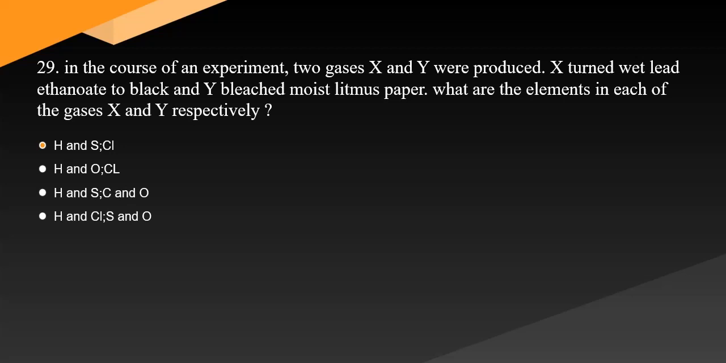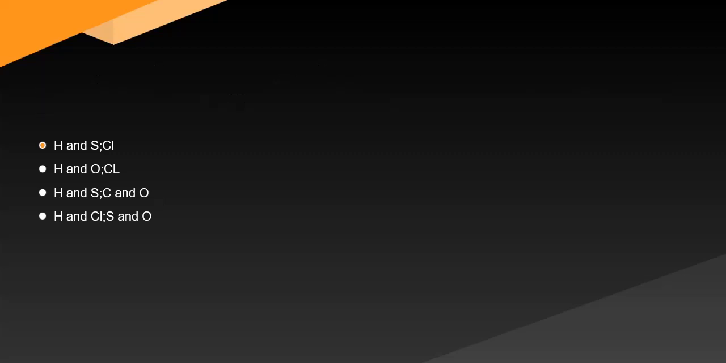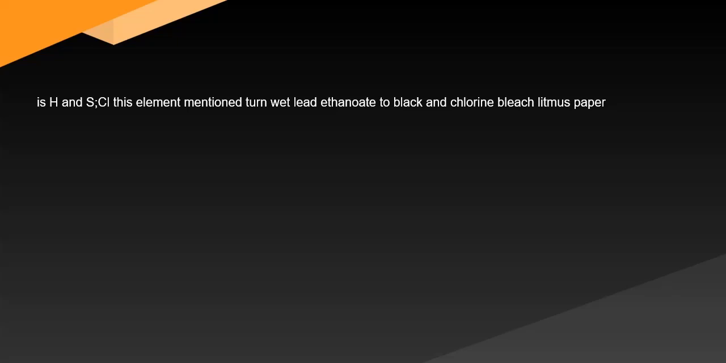29. In the course of an experiment, two gases X and Y were produced. X turned wet lead ethanoate paper black and Y bleached moist litmus paper. What are the elements in each of the gases X and Y respectively? Question 29 Answer is H and S, Cl. The first turns wet lead ethanoate black and chlorine bleaches litmus paper.